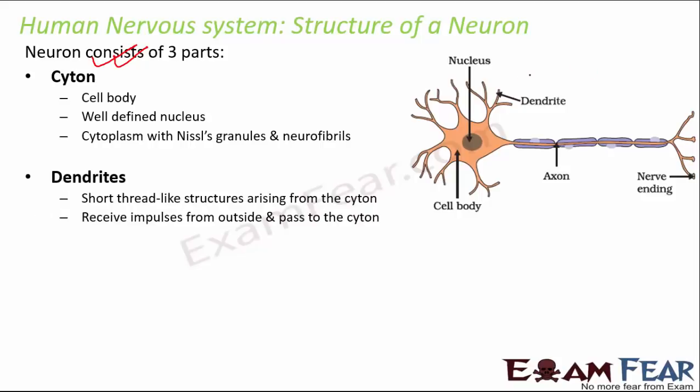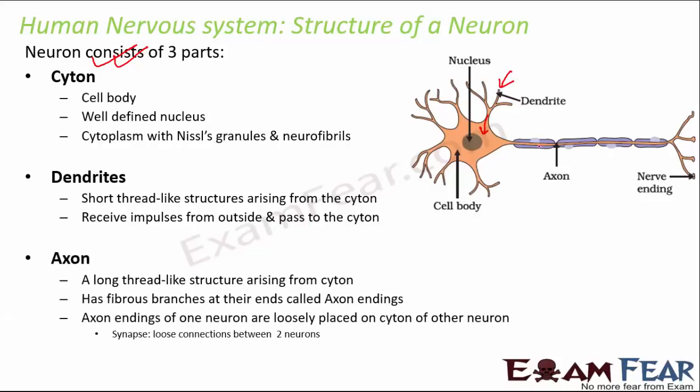Then you have the dendrites. As you see here, these branch-like structures, they are thread-like structures. They receive impulses from outside and pass them on to the cyton. And then we have the axon, that is this long thread-like structure. It has fibrous branches at the ends which are called axon endings or nerve endings. Axon endings of one neuron are loosely placed on the cyton of other neurons. So that's how the neurons communicate information, from the nerve ending of one neuron to the cyton of the other neuron, and so on.